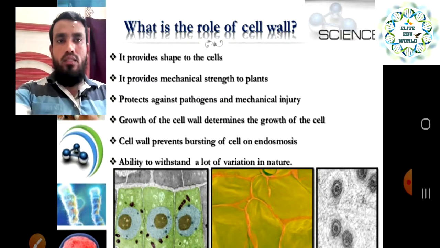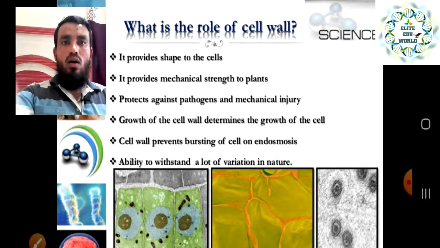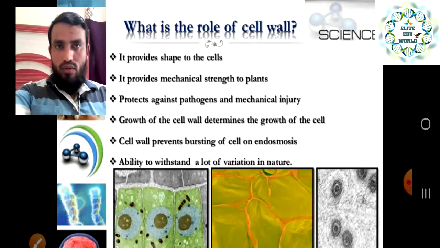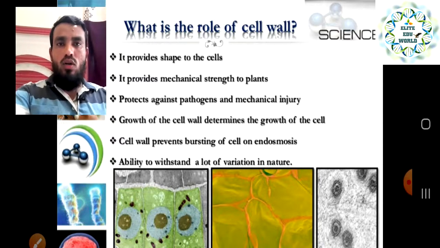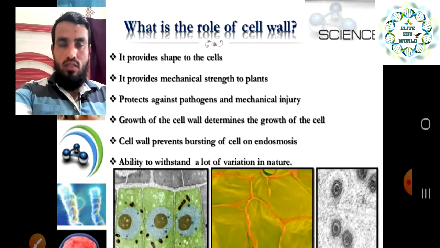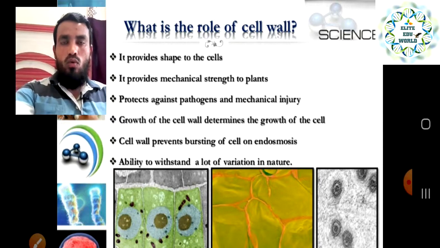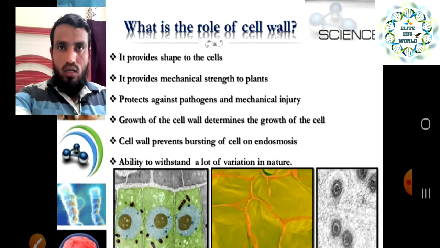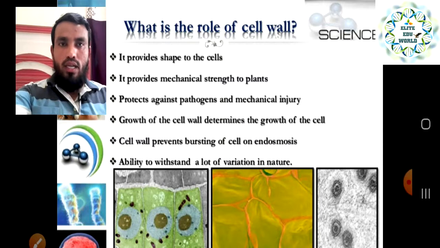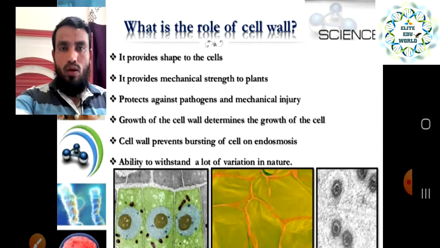Cell wall prevents bursting of the cell on endosmosis. We have recently seen that endosmosis means the water is coming inside the cell. So in that condition it is not allowing the cell to burst. If you have more water inside the cell, it is giving extra protection and not allowing the cell to burst, and it is helpful in the plant cell.